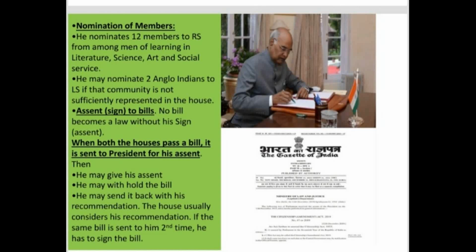So if the president feels that there must be some additions or deletions with the bill, then he can recommend such things, and he can send that bill back to both houses of parliament. Usually the practice is that the parliament will go through the recommendations made by the president, and they will try to include those recommendations. But sometimes the parliament sends back the same bill again to the president, and then he has to sign. So there is no authority for the president to say no to such bills sent a second time by parliament.